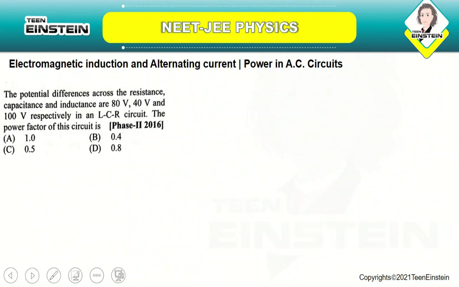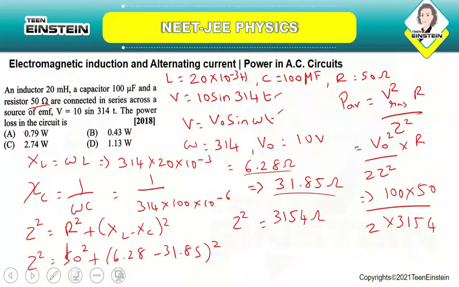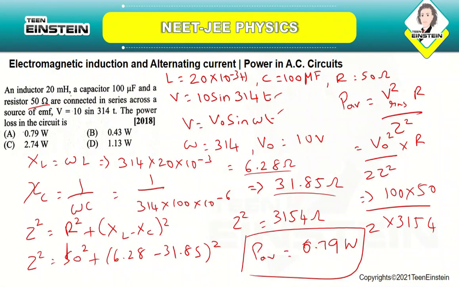So if you solve this, you will be getting the average power as 0.79 watts. Okay, so it's just a simple mathematical substitution, you are just substituting it and you have to just solve it. Take the ratio of this, you will be getting it as 0.79 watt. So the correct answer is option number A. So the power loss is around 0.79 watt. Okay, so it's quite a lengthy problem.